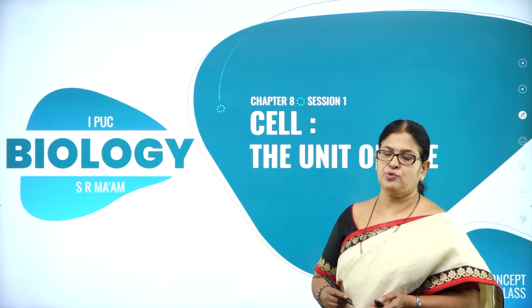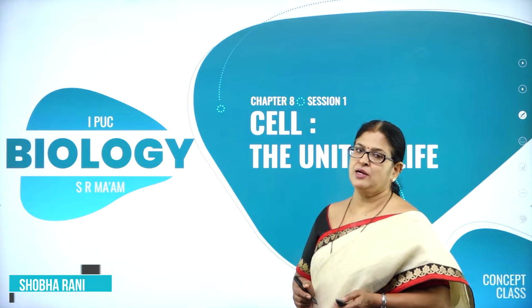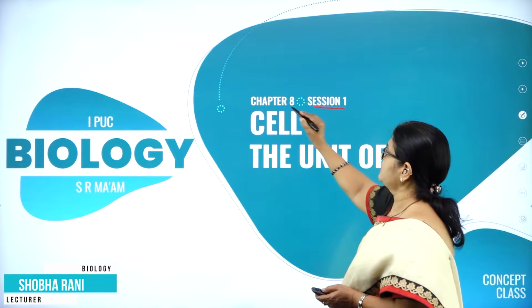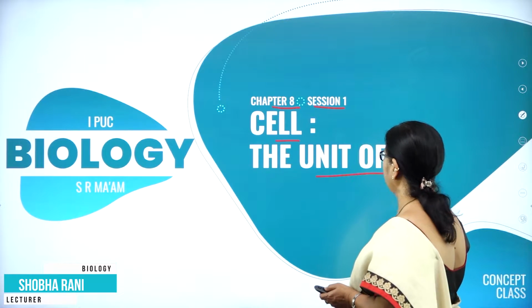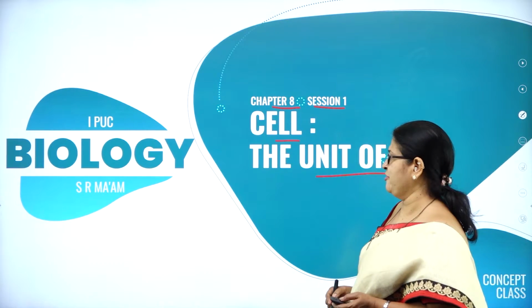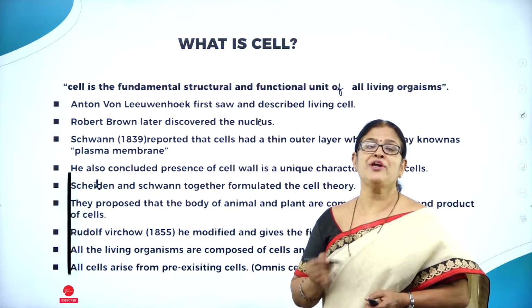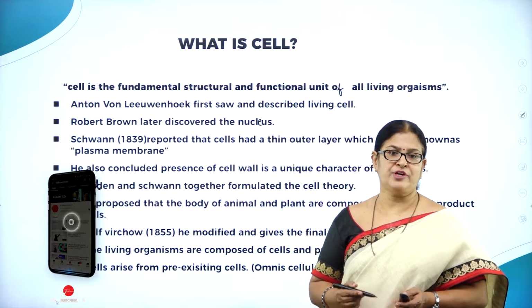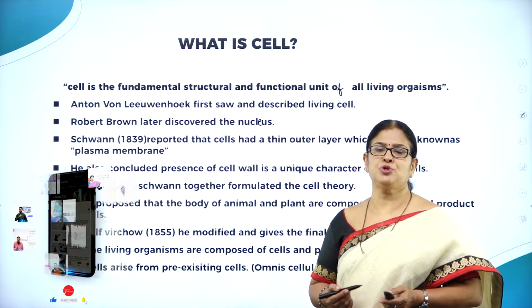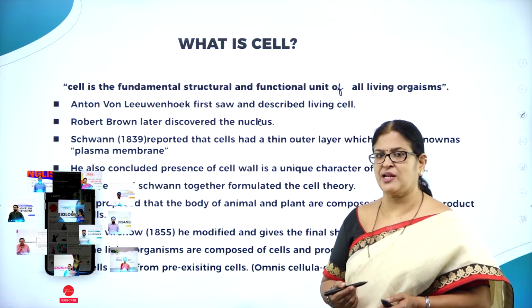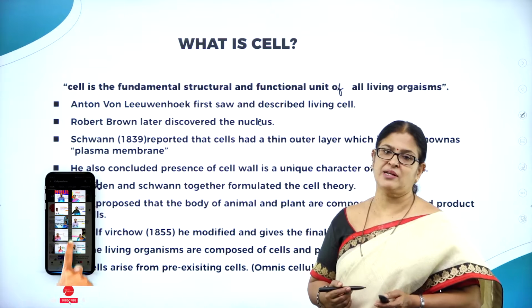Hello dear students. Welcome back to session 1 of this chapter 8 called The Cell, the Unit of Life. All of us know how important the cell is for a body. And we know the two groups of animals, the unicellular animals and the multicellular animals.